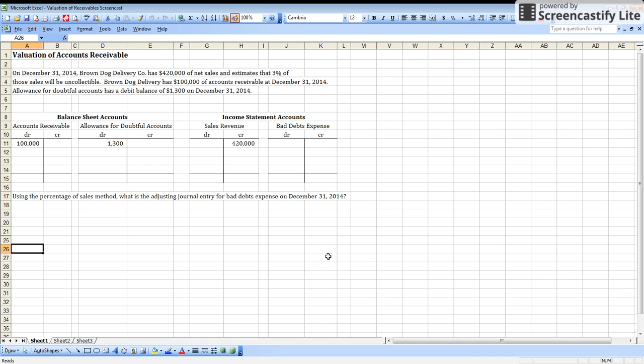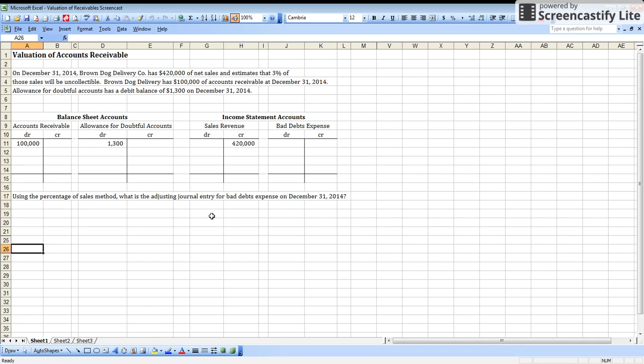In this screencast, we will be looking at the valuation of accounts receivable. Now, accounts receivable is basically extending credit to customers when they're making a purchase. Most companies do extend credit. They don't request cash for every transaction the moment the transaction is made.